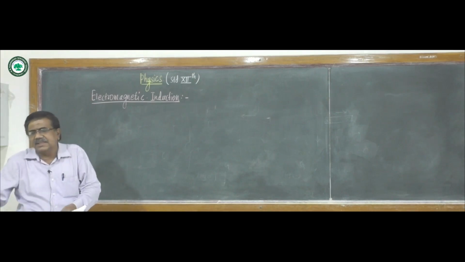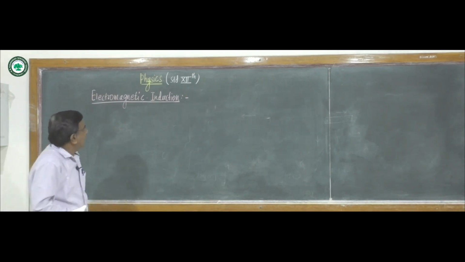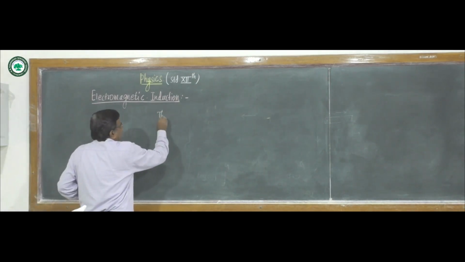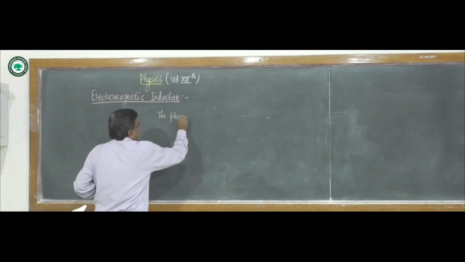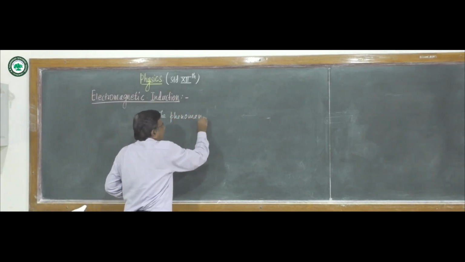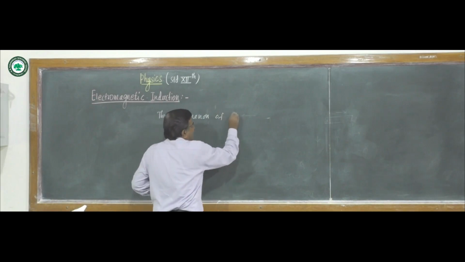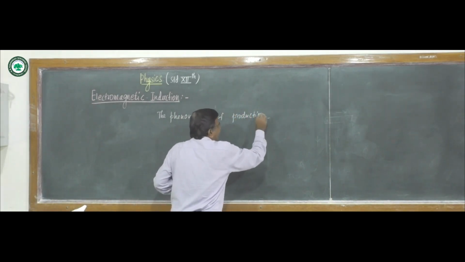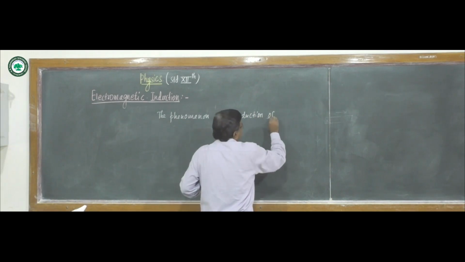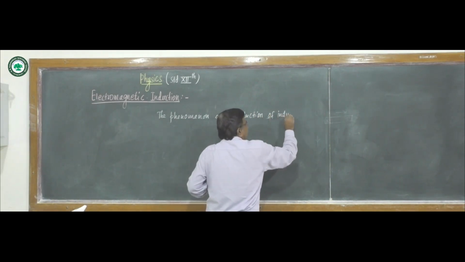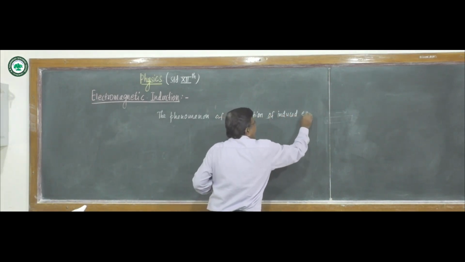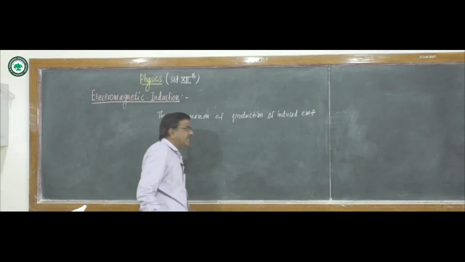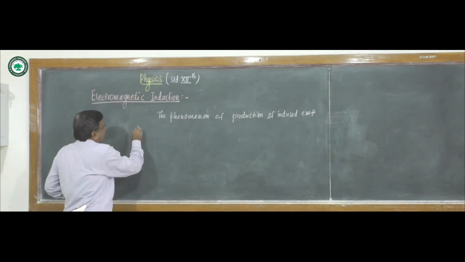Electromagnetic induction: the phenomenon of production of induced EMF or induced current in a coil